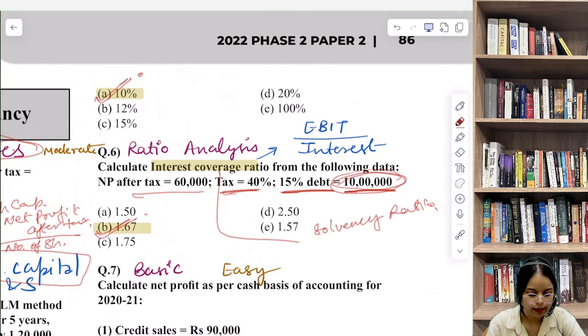The ratio tells us how comfortably a company can pay interest out of its earnings. अपनी earnings में से comfortably कितना interest दे सकती है. Higher the ratio, stronger financial position. Higher the interest coverage ratio, stronger the financial position of a company.